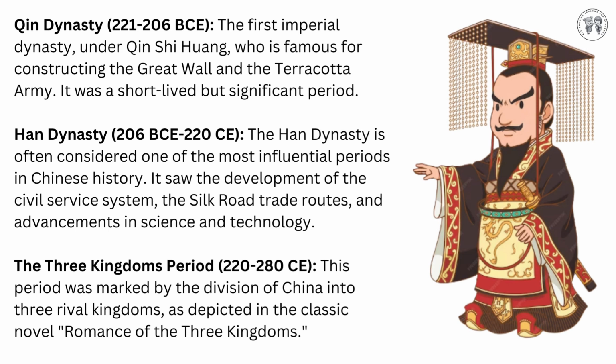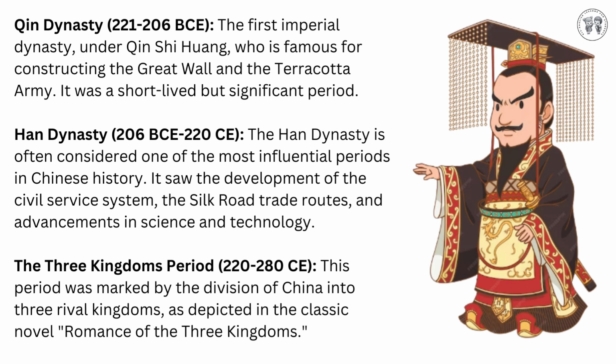Qin dynasty, 221–206 BCE, the first imperial dynasty, under Qin Shi Huang, who is famous for constructing the Great Wall and the Terracotta Army. It was a short-lived but significant period. Han dynasty, 206 BCE to 220 CE. The Han dynasty is often considered one of the most influential periods in Chinese history. It saw the development of the civil service system, the Silk Road trade routes, and advancements in science and technology.